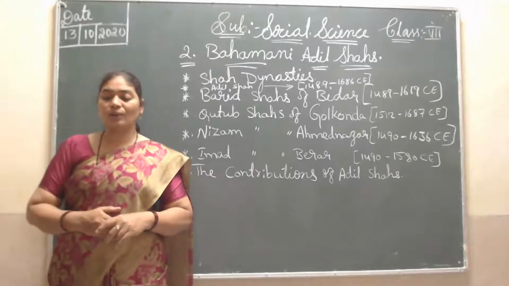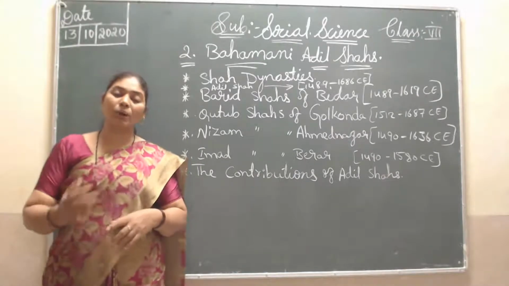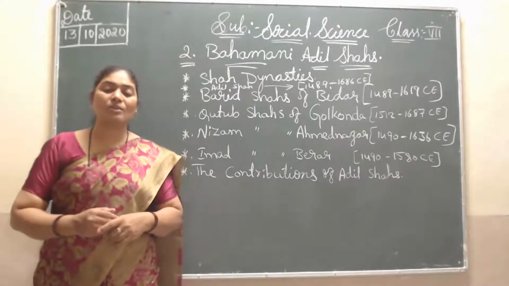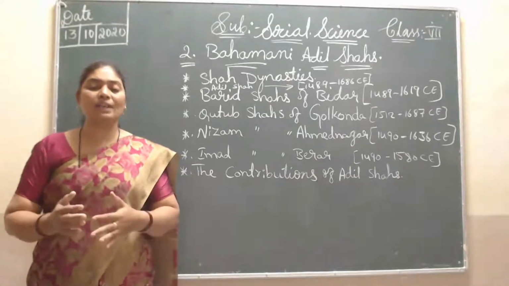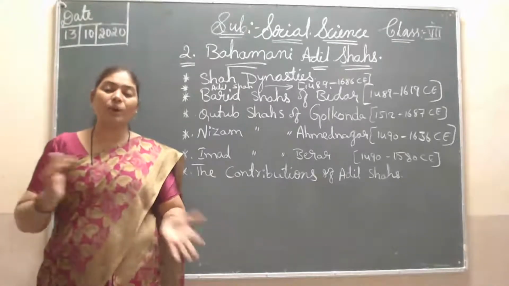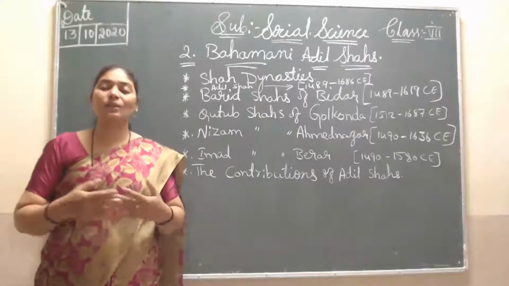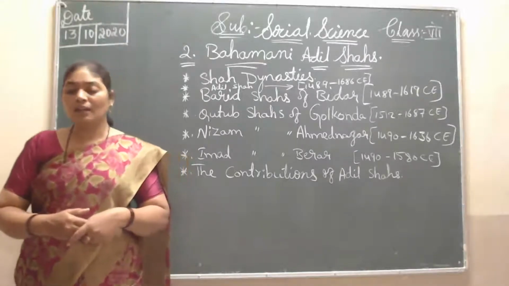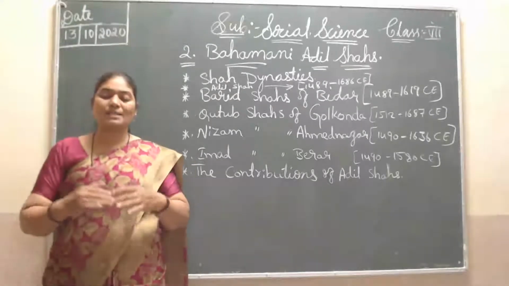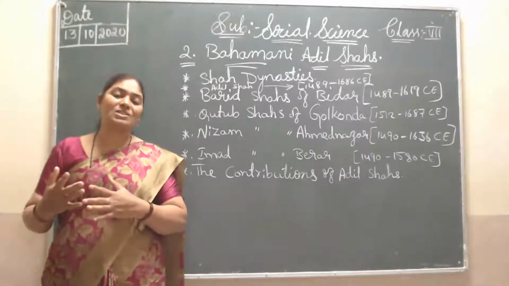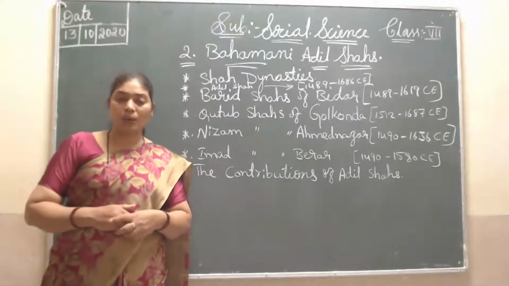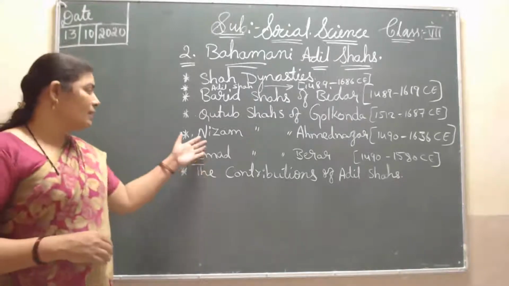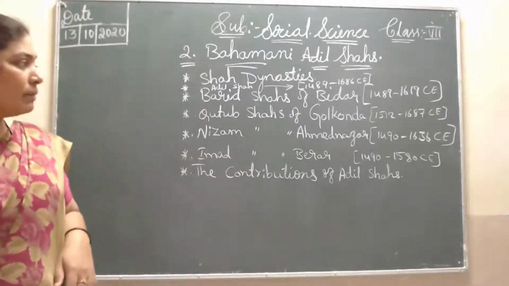Then Golconda surrendered to the Mughals because these were small and weak kings. The Mughal kings attacked and took Golconda under them. In this way the Qutub Shah dynasty went under the Mughals. Next come the Nizam Shahs of Ahmednagar.